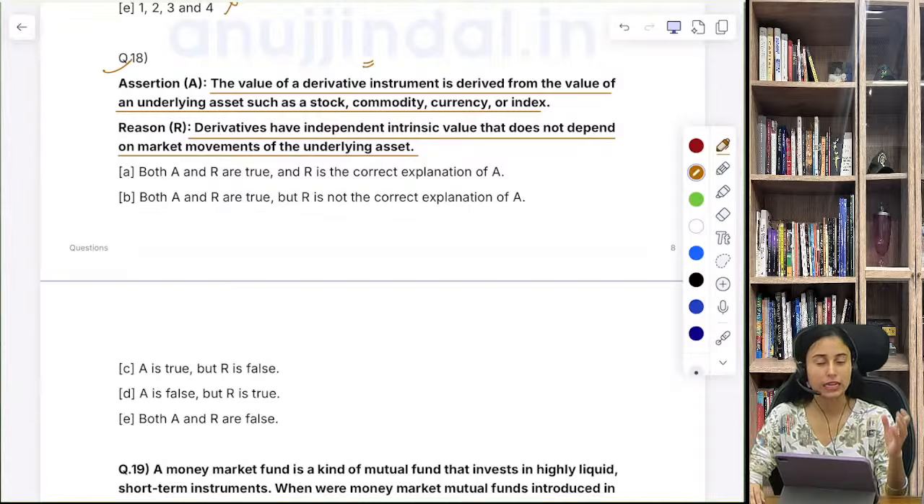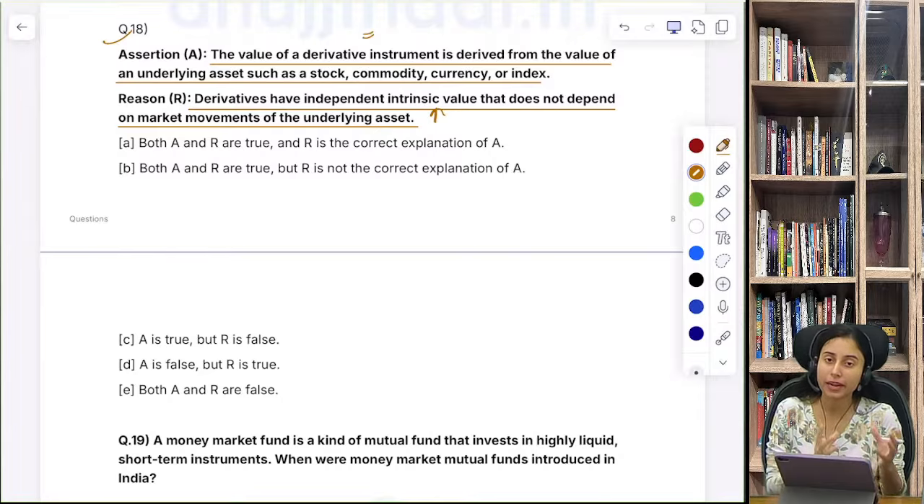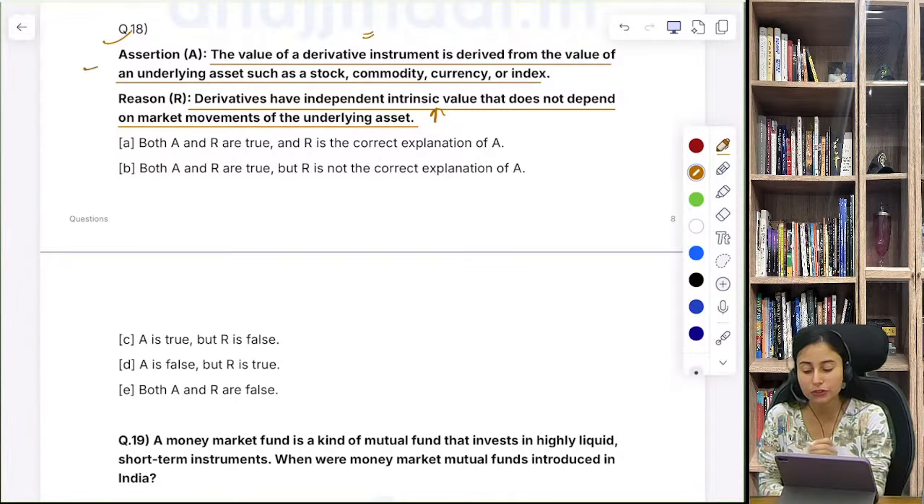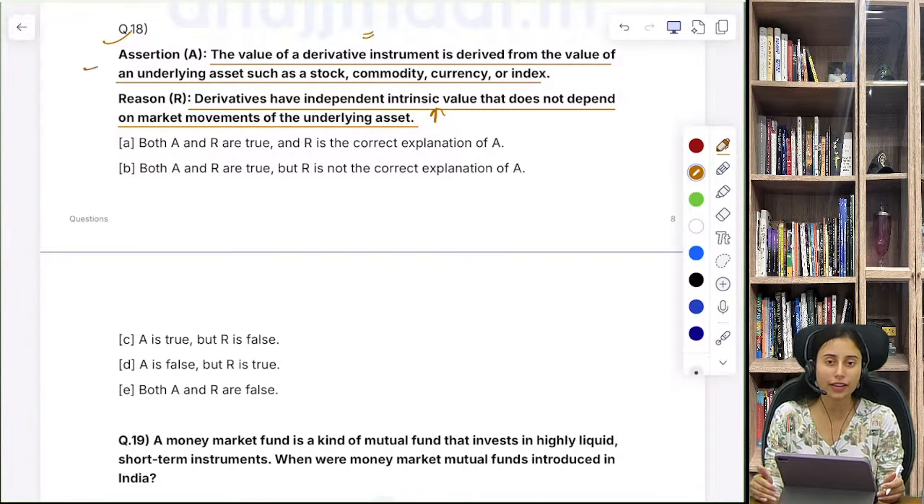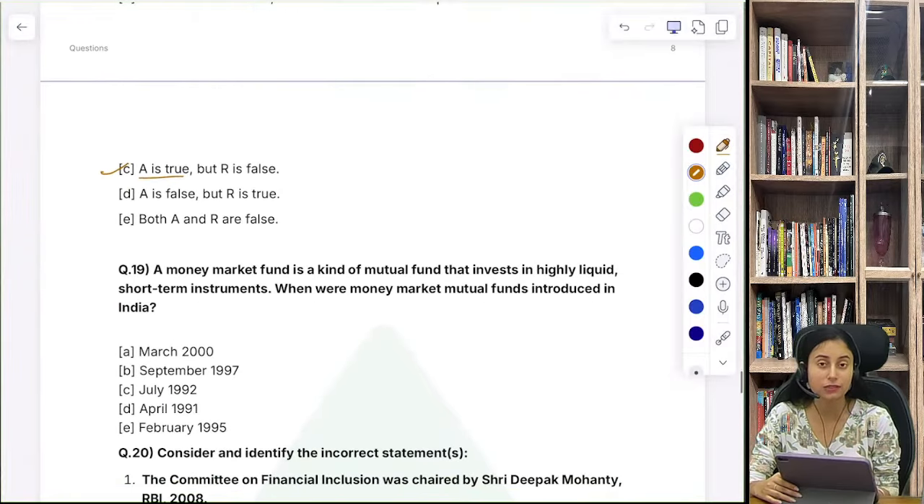That means yes, the value of the derivative is dependent upon the underlying asset. The underlying asset could be stock, commodity, currency, index, anything. The reason is incorrect. Why? Because it says derivatives have independent intrinsic value. No, the value of the derivative is dependent upon the underlying asset. This is what the assertion says. They do not have their independent value. So the reason is incorrect. So what is the right option in this case? C is the right answer. That is, the assertion is true, but the reason is false.